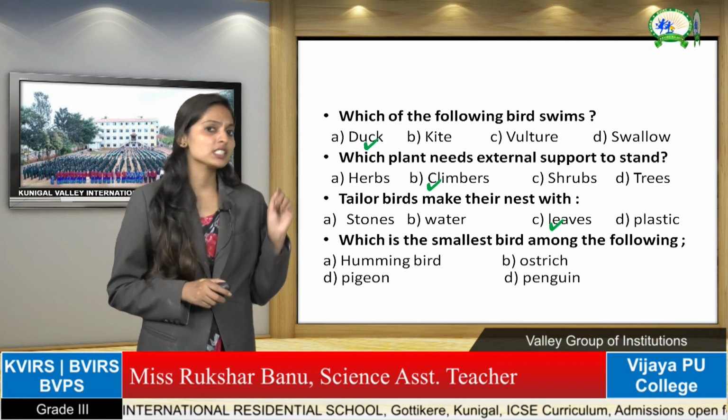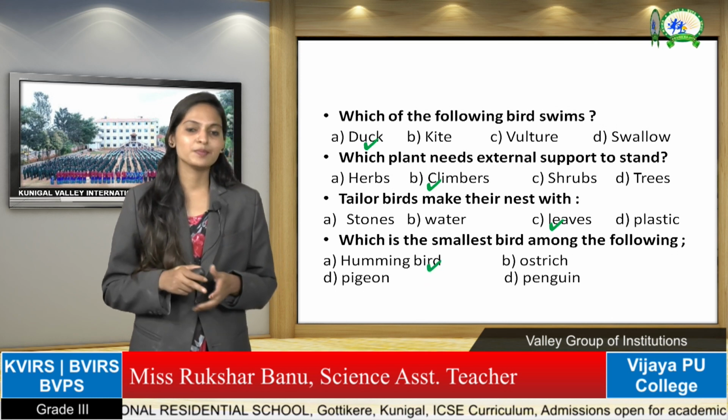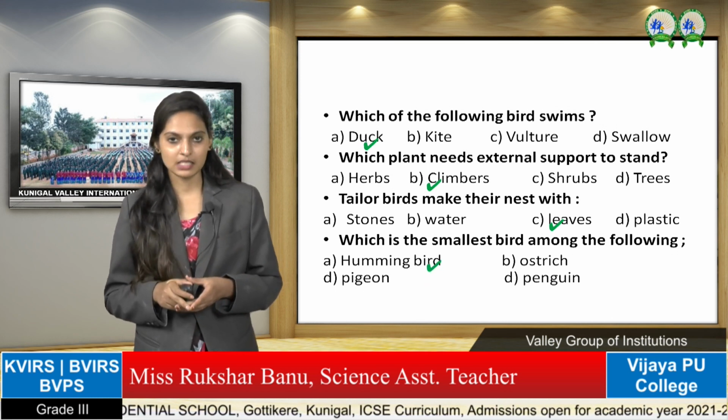Which is the very smallest bird, children, here? Yes, it is a hummingbird. Hummingbird is the smallest bird.